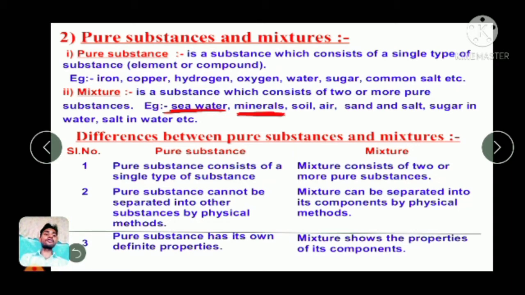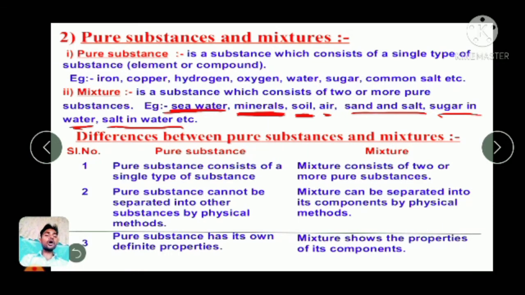Like minerals, which are themselves salts. Soil has a lot of salts and chemical compounds mixed. Air, sand and salt, sugar in water, and salt in water are all types of mixtures.